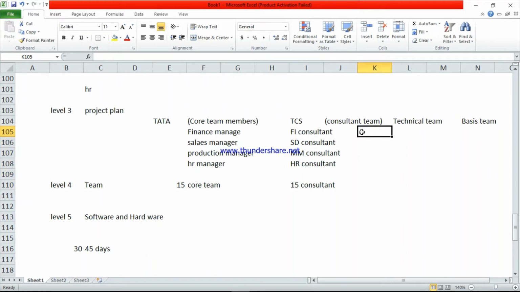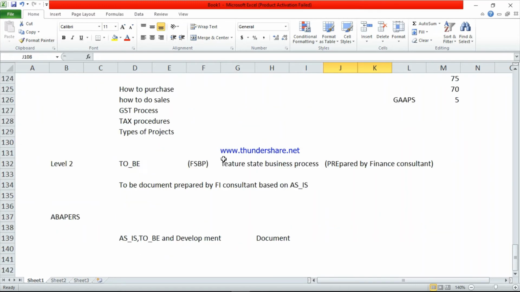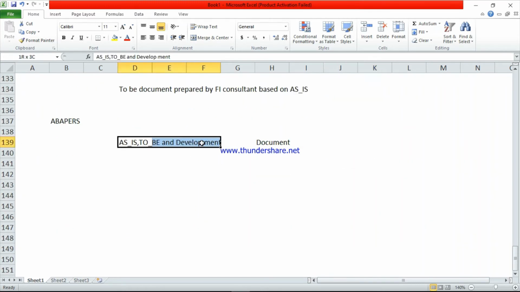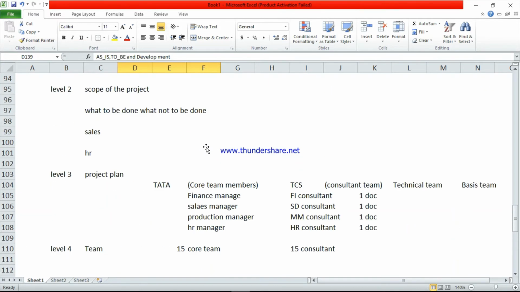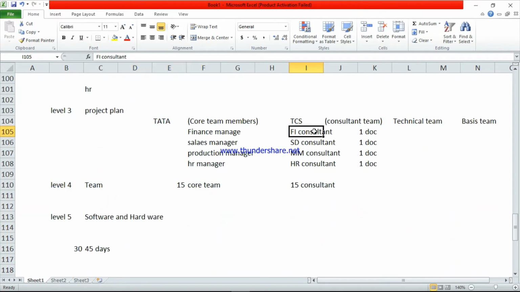Here the FI consultant will prepare one document, CO prepares one document, the same. SD prepares a separate document. These all are separate documents. See here, this is not a single document. The document is separate for each department. Example, the FI department has a separate document, SD has a separate one, MM has a separate document.